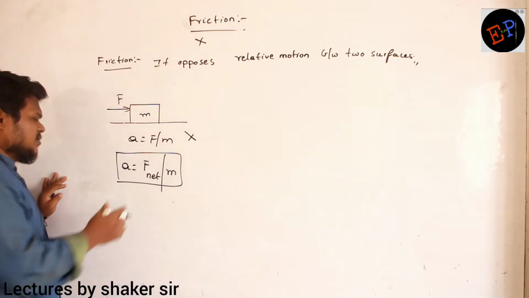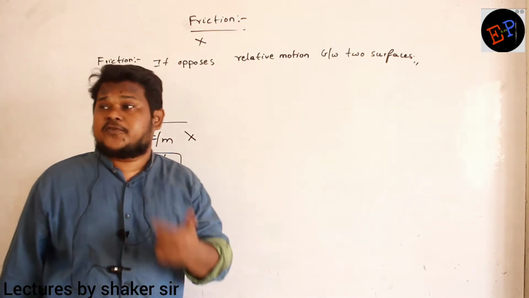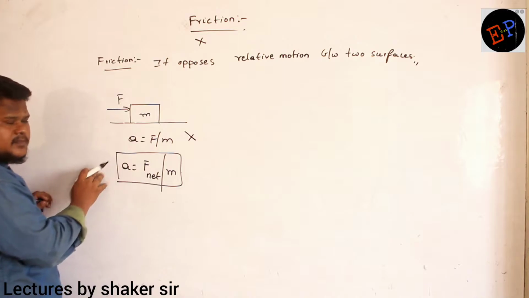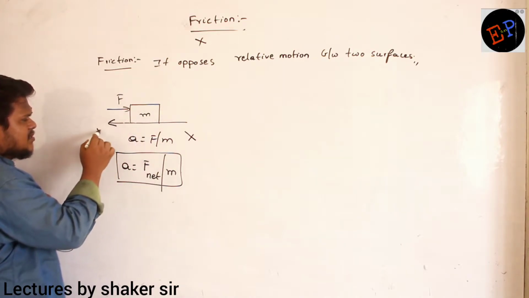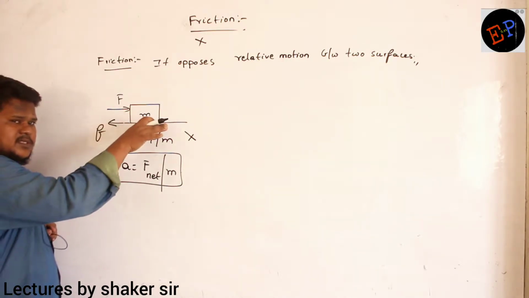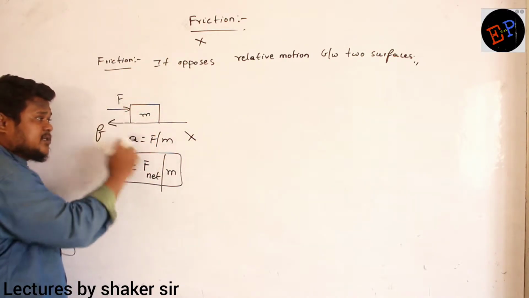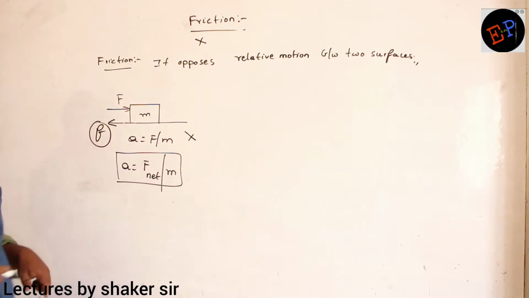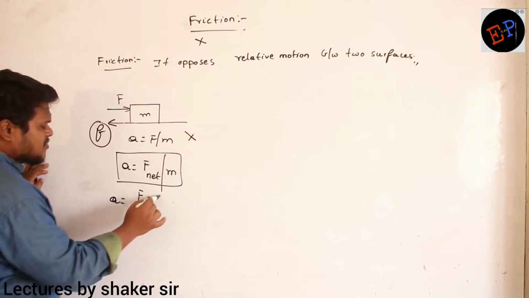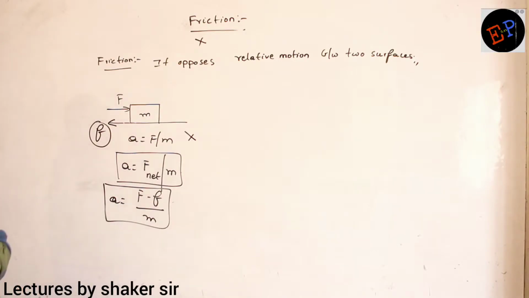Okay, ma? So therefore here what is meant by net force? Applied force minus friction. That is called as net force. Are you able to understand, ma? See, ma. If I apply force in this direction, immediately between these two surfaces, another force called as friction develops. Okay? You are applying force in this direction, then the body is trying to move in one direction, then immediately friction starts opposing that motion. And that force which is opposing the motion is called as friction. Okay? So therefore acceleration, how I can write? A is equal to applied force minus frictional force divided by mass of the body. This will be the acceleration produced on the body. Are you able to understand, no?